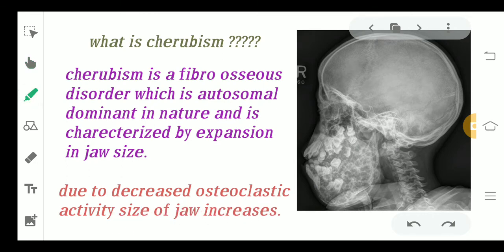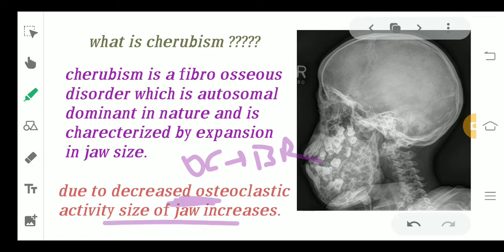Now you know osteoclasts are the cells, I've already told you, these are the bone resorption cells, okay? They help in resorption of the bone. So whenever the activity of these cells decreases, there will be an increase in the size of the bone, because now the cells which are going to lead to destruction are decreased in number. So obviously the bone formation will increase, and so the bone size will also increase.